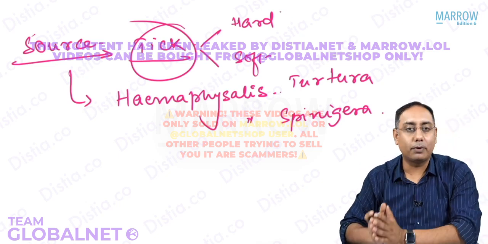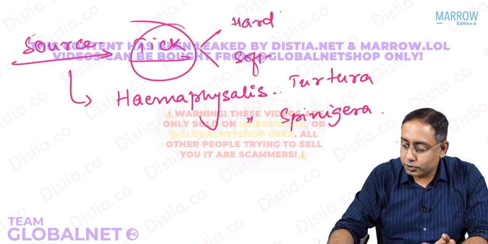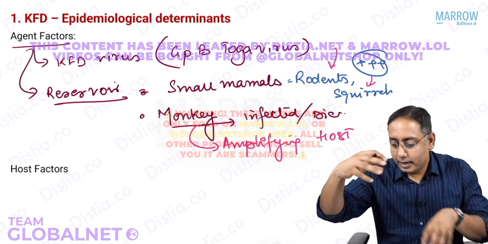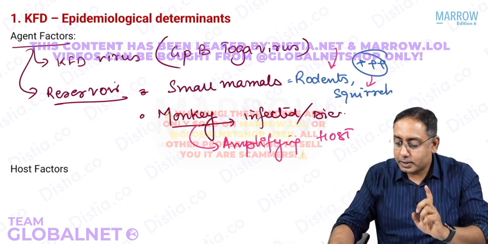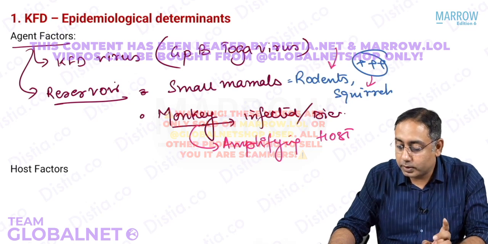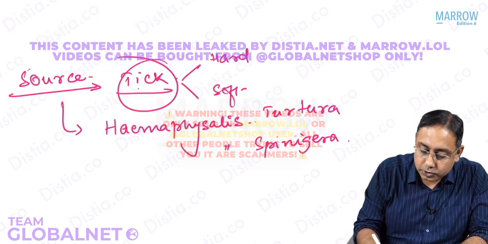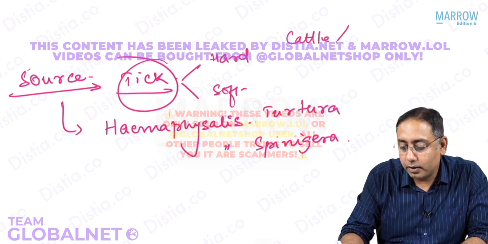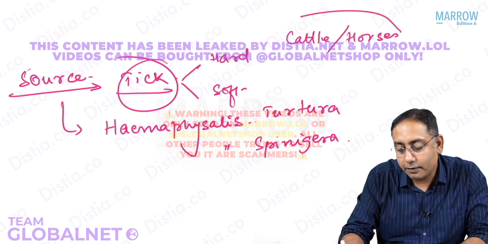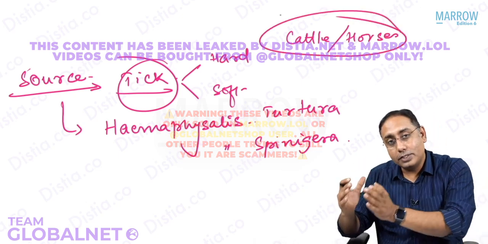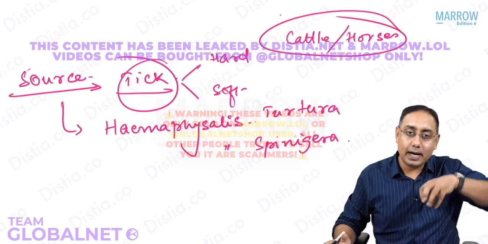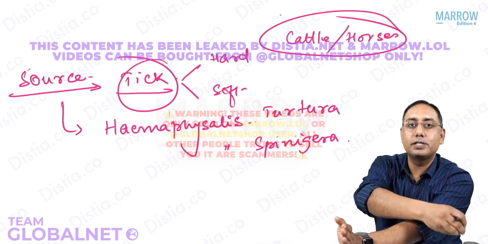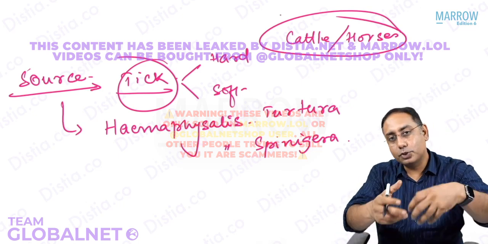Now, there is another important aspect of the story. You already know there is a reservoir, the monkeys may amplify, and the ticks are the source. But who is supplying the tick? Please note that the tick supply is maximum by the cattle. Cattle or horses have a lot of ticks on their body. So the presence of cattle, monkeys and ticks is all interrelated. If you stop the cattle from coming, the tick supply is stopped. If tick supply is stopped, the source is actually stopped.